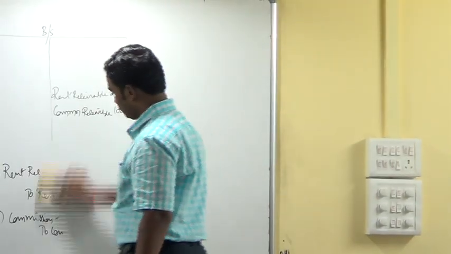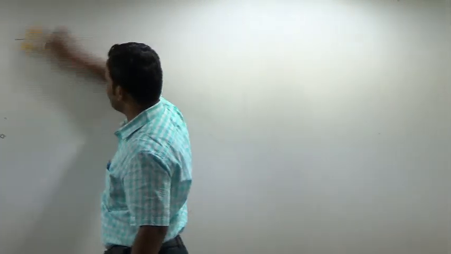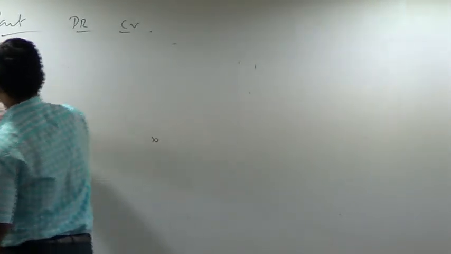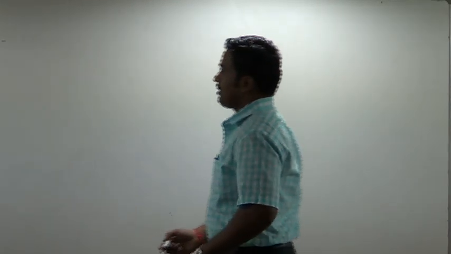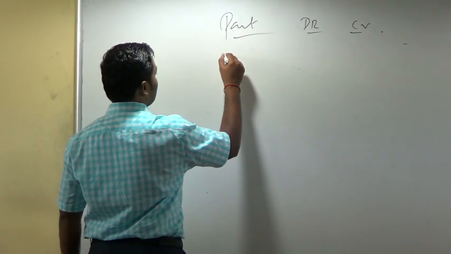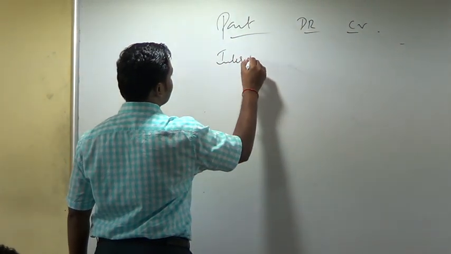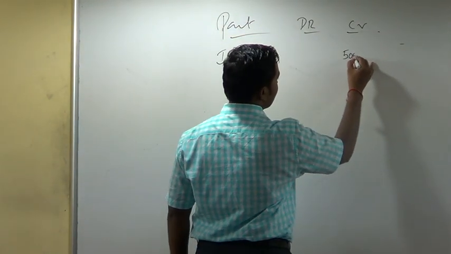Next, extract of a trial balance. Interest, credit balance 5 lakh.